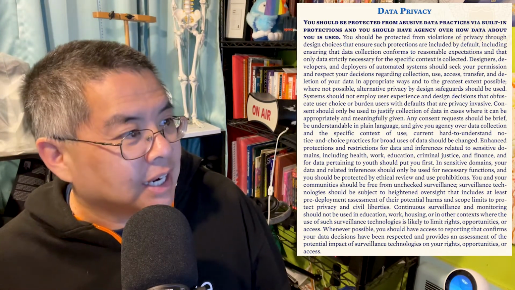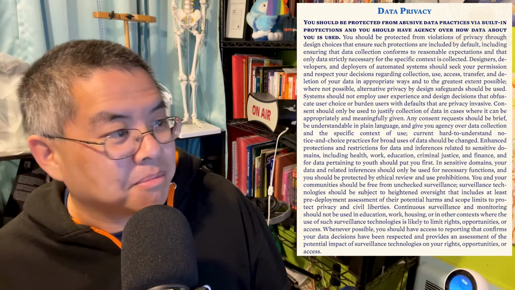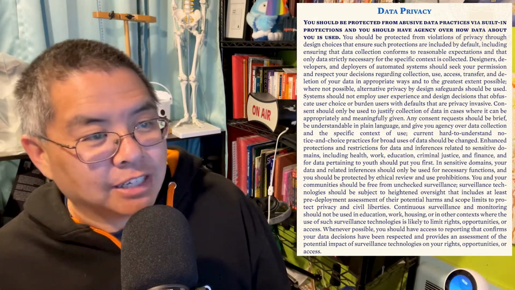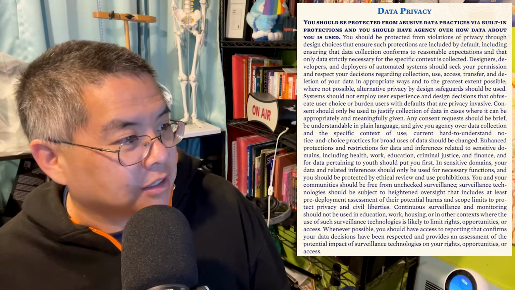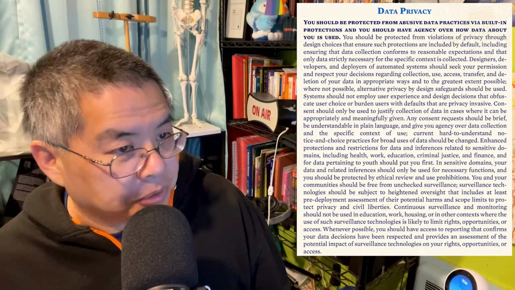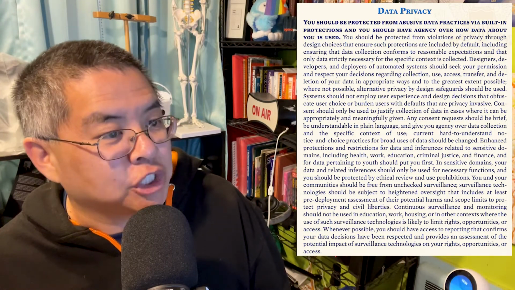privacy invasive. Consent should only be used to justify collection of data in cases where it can be appropriately and meaningfully given. Any consent request should be brief, be understandable in plain language, and give you agency over data collection and the specific context of use. Current, hard-to-understand notice and choice practices for broad uses of data should be changed.